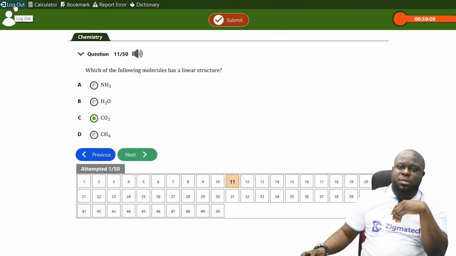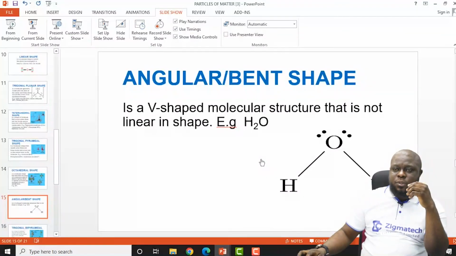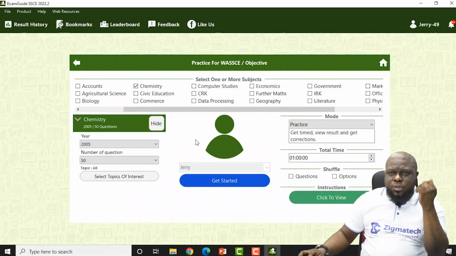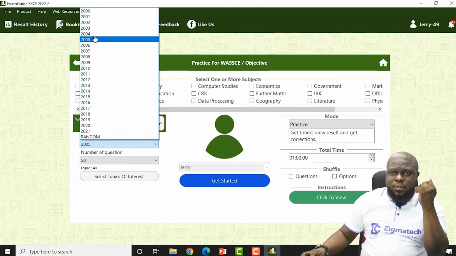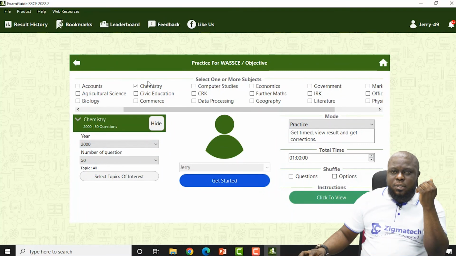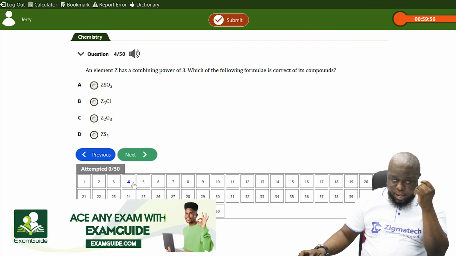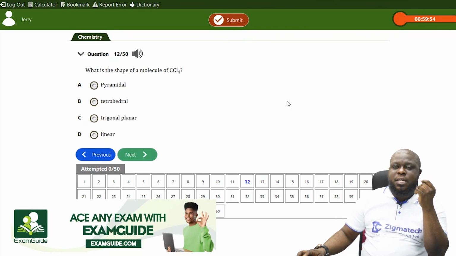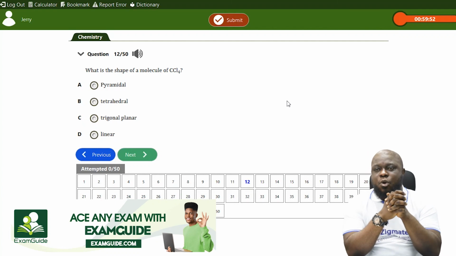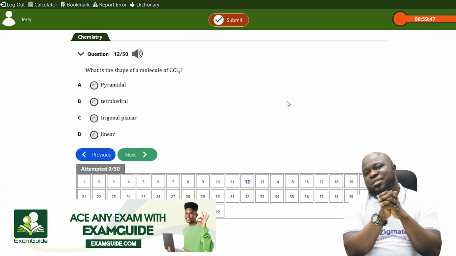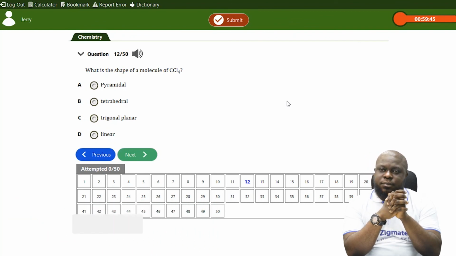Now let's go to the next one, which is 2000, number 12. They say, what is the shape of a molecule of CCl4?